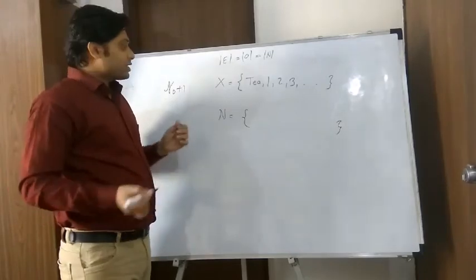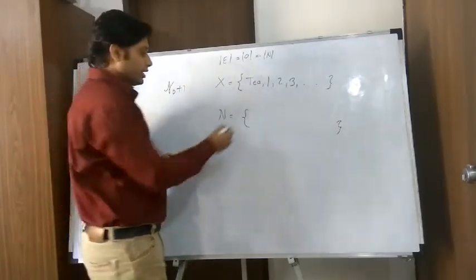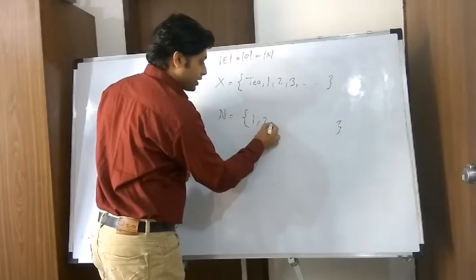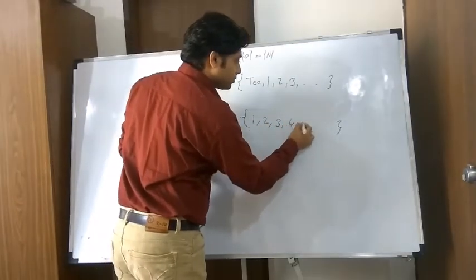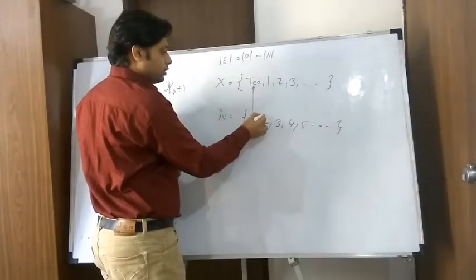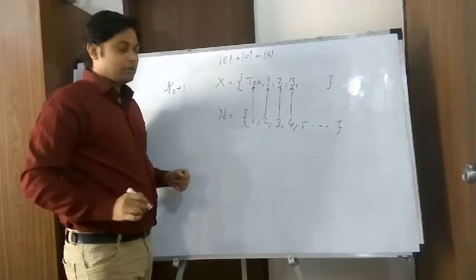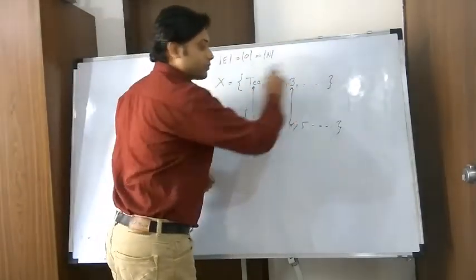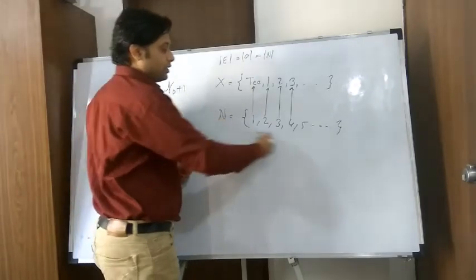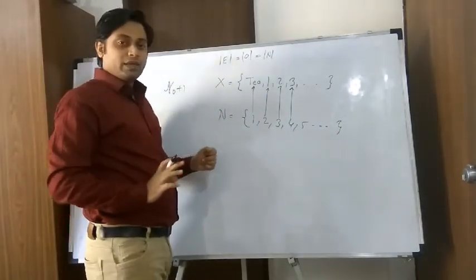So let's try to actually count the number of elements in X. This is X, this is the natural number set, and I will map 1 to t, 2 to 1, 3 to 2, 4 to 3, and then I will not run out of elements from the X set and I will not run out of elements of the N set. So somehow I found a mapping which is a perfect mapping.